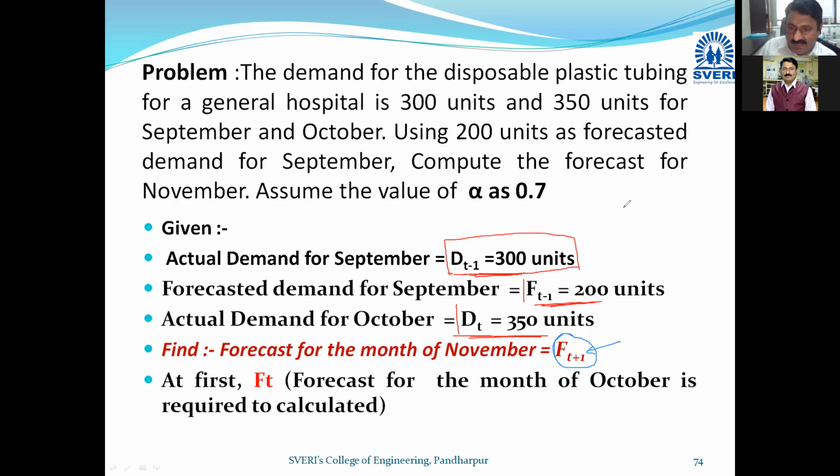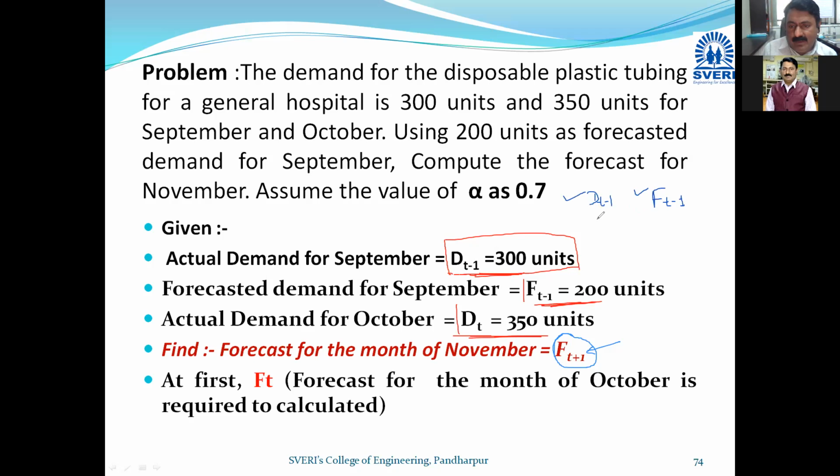So here I will say Dt minus 1, actual demand for September. Forecasted demand for September, Ft minus 1. This is given, this is given.